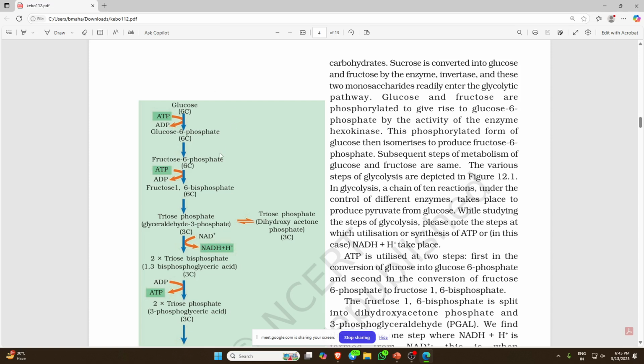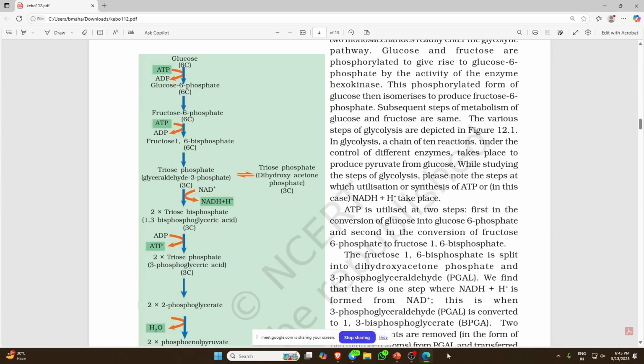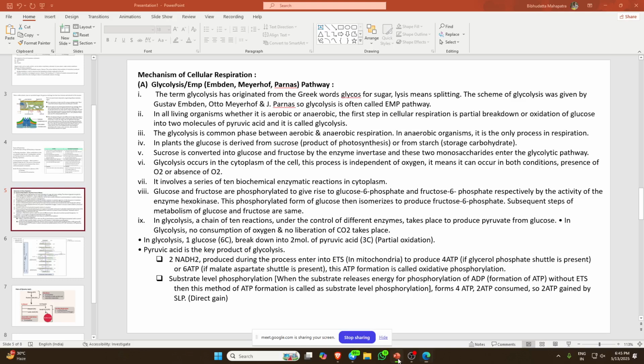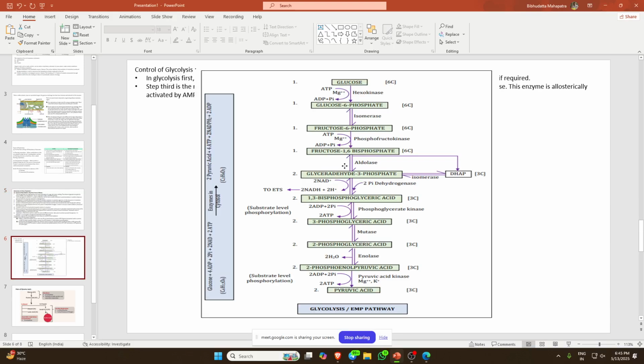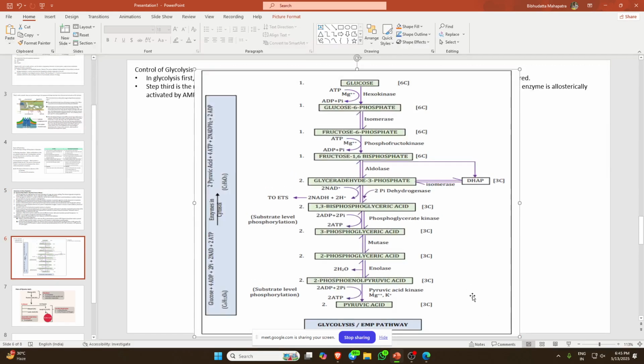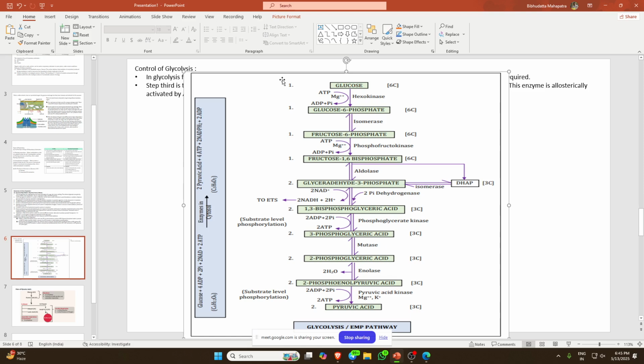If you require a bit more here, you have to go through this presentation. Now you see, this diagram is better. This one is the glucose. Glucose to glucose 6 phosphate, the enzyme used over here is hexokinase. Here magnesium ion is required. What is the requirement of this magnesium ion?